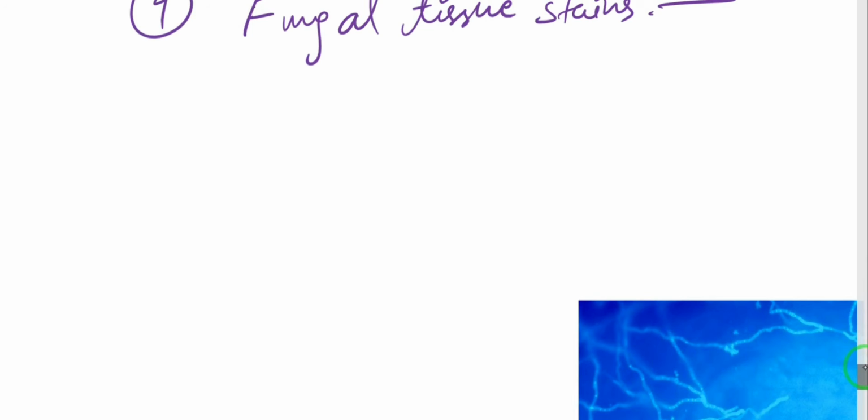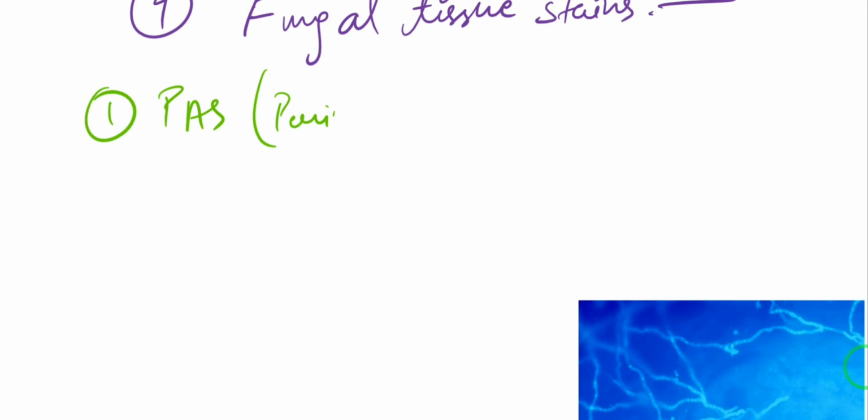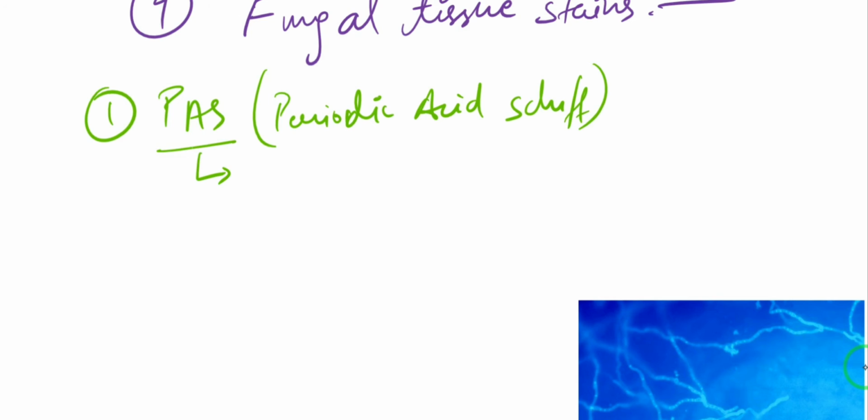All right, then we have some very weirdly named stains, the fungal tissue stains. I do not like their names at all, but we have got to learn them. First one, the recommended stain for the histopathological staining of fungus-infected tissue, we have the PAS stain, that is periodic acid Schiff stain. This is the recommended one, and it is going to stain your fungi dark pink.